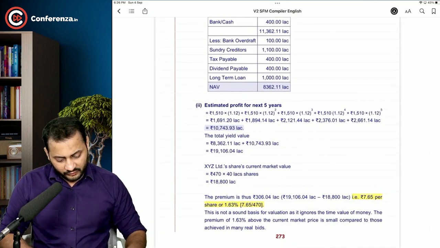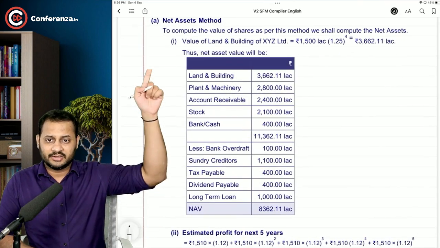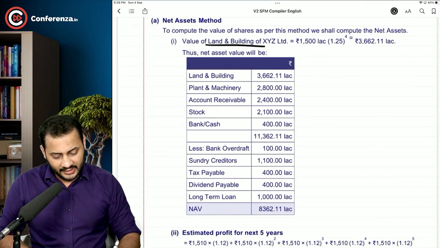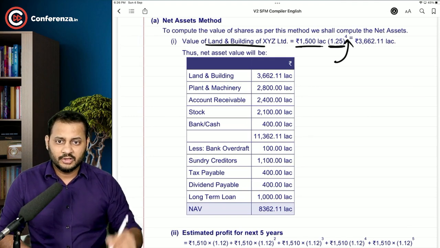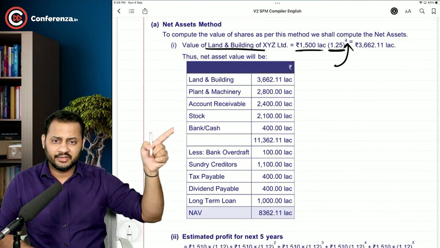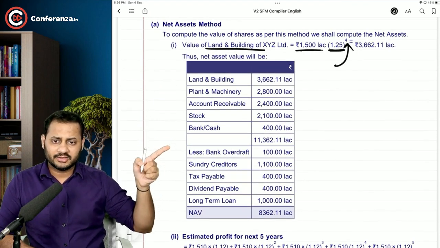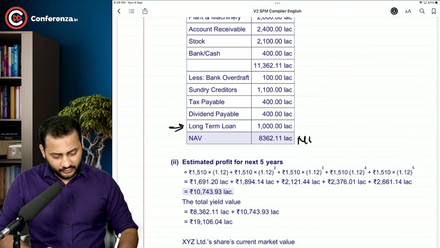But in the method of net worth plus estimated profit for 5 years, see, this is the net assets. The value of the land and building has increased by 25% for 4 years in this case. So they took the new land and building value, then plant and machinery, everything. This is the total assets less total liabilities, and again reducing the loan. This is going to give you net worth.